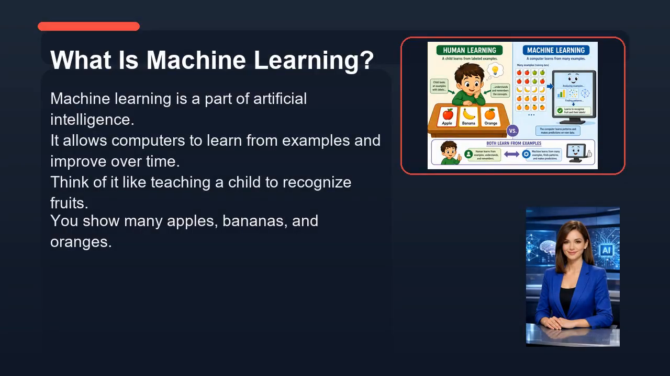Now let's look at what is machine learning. Machine learning is a part of artificial intelligence. It allows computers to learn from examples and improve over time. Think of it like teaching a child to recognize fruits. You show many apples, bananas, and oranges. Slowly, the child learns the difference between them. Machine learning works in a similar way. We give the computer data, and it learns patterns from that data.